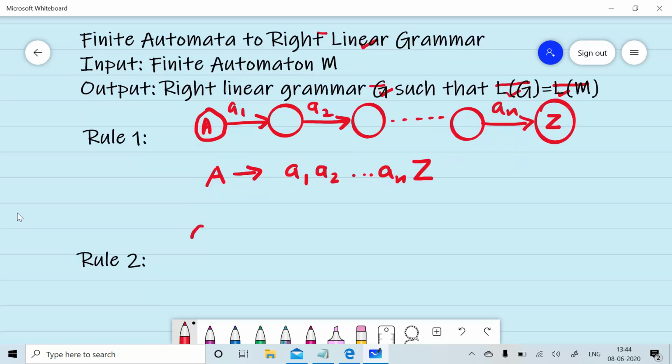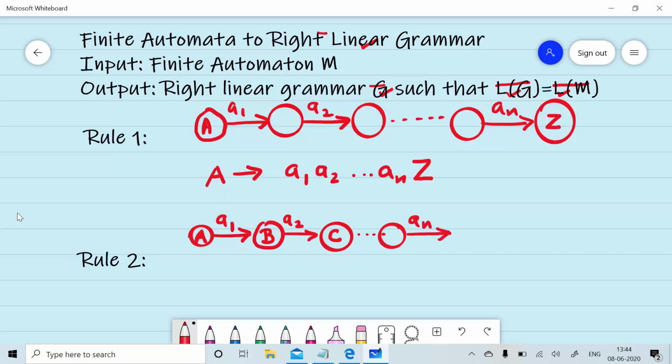In rule number 2, given the finite automata, A on reading a1 will reach a state, let's call it B. On a2, reach a state, let us call it C, and so on. On reading an symbol, we will move to a final state, let's say F. It can be represented by A will give you a1 a2 up to an.